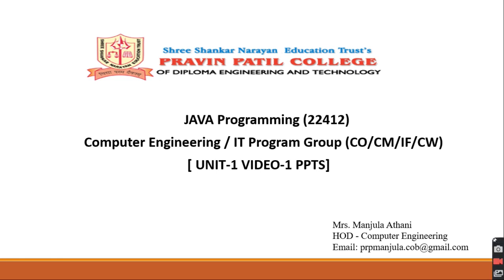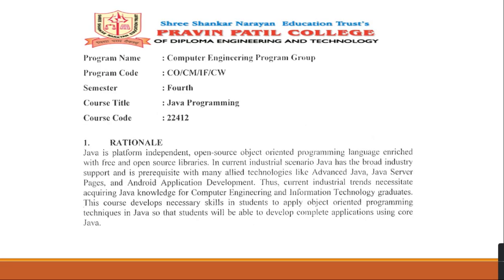Before starting the first unit, we will see the rationale of this subject and what the course outcomes are. Rationally, Java is a platform-independent, open-source, object-oriented programming language enriched with free and open-source libraries. We will see that these are the features of Java. What is platform-independent? What is open-source? We'll see in detail in this unit only.